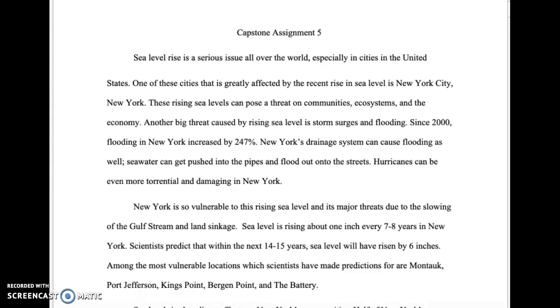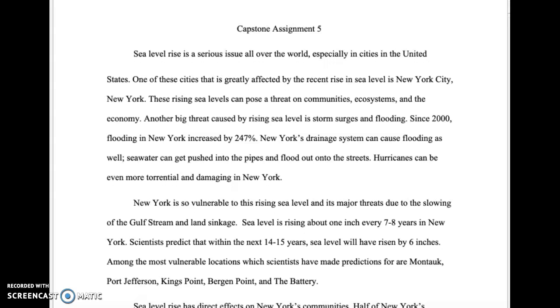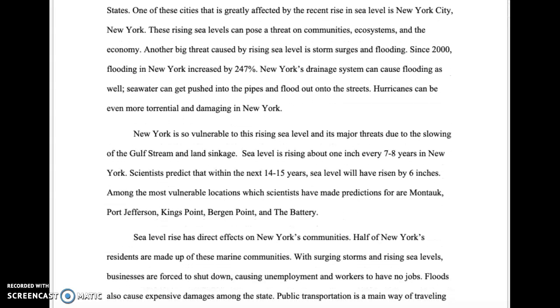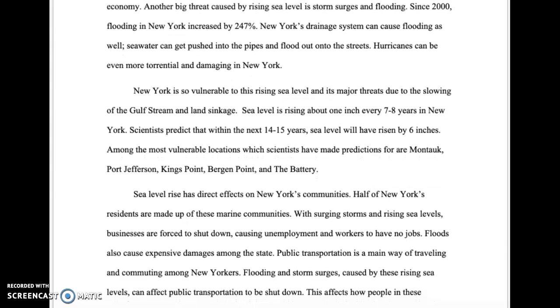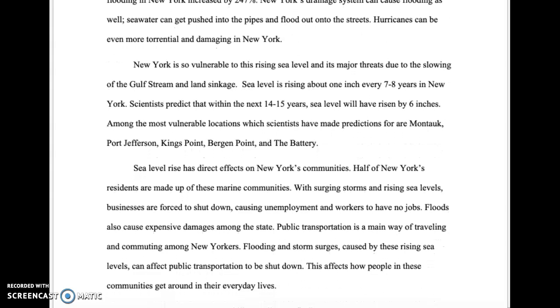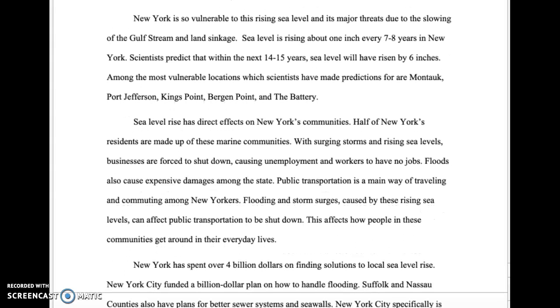Another big threat caused by rising sea level is storm surges and flooding. Since 2000, flooding in New York increased by 247%. New York's drainage system can cause flooding as well. Seawater can get pushed into the pipes and flood out onto the streets. Hurricanes can be even more torrential and damaging in New York.